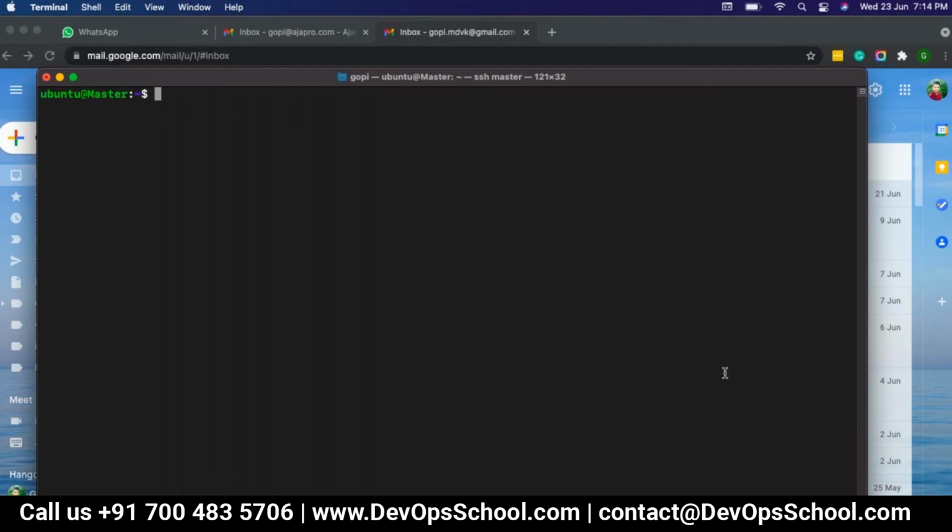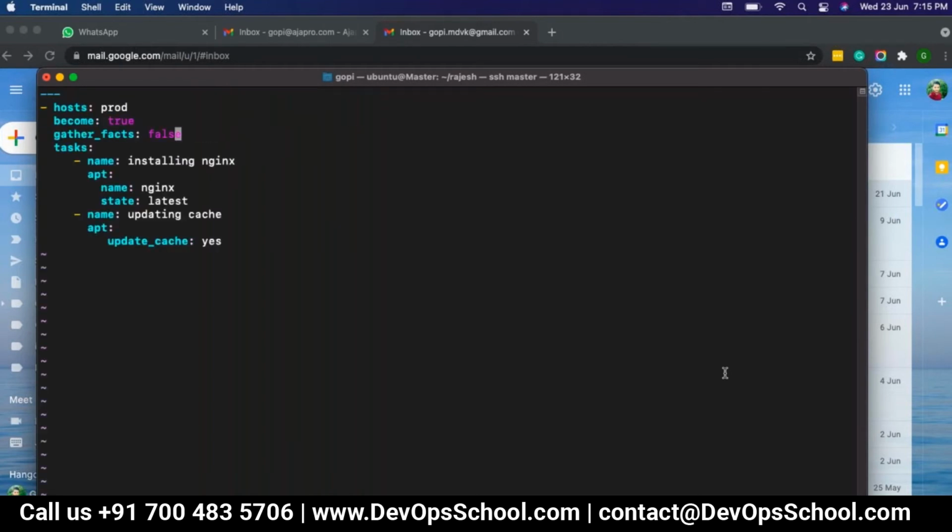If you want to write your playbook, you should have some default directives, meaning options in the Ansible playbook configuration.